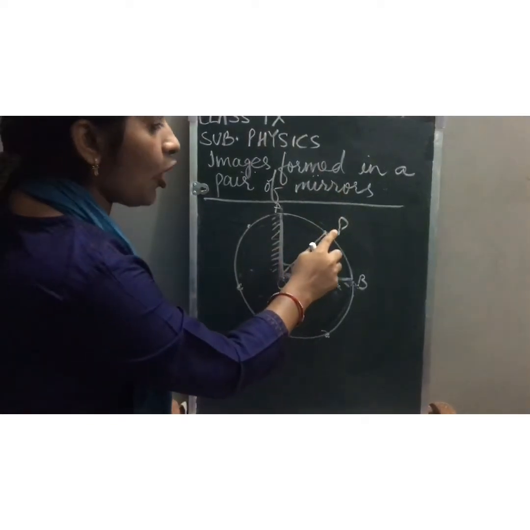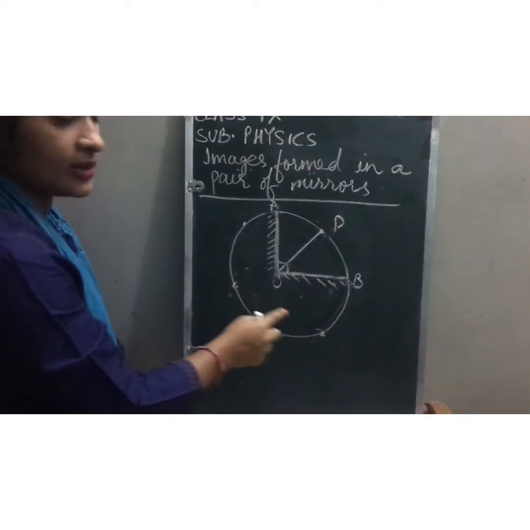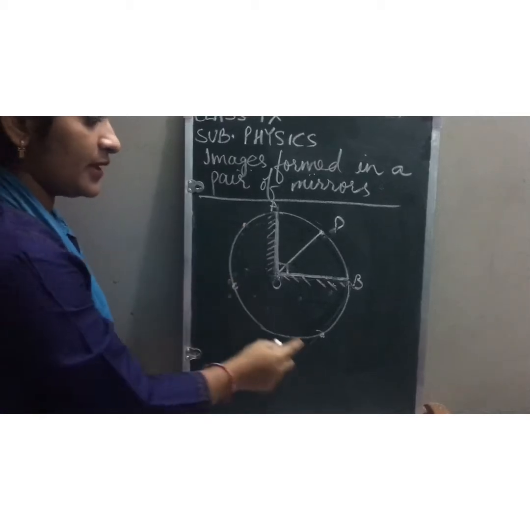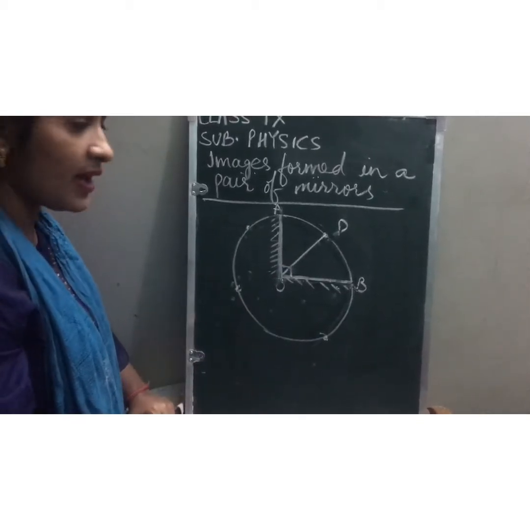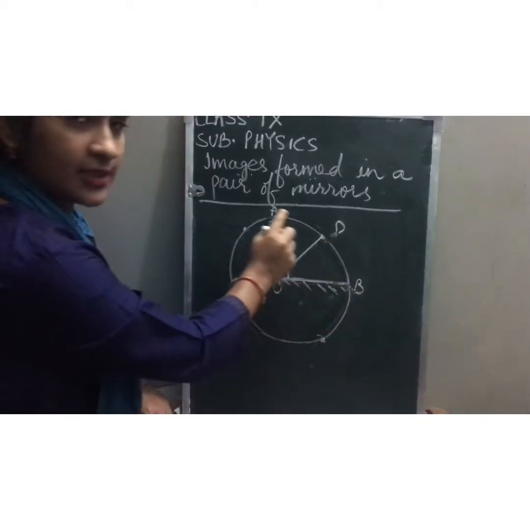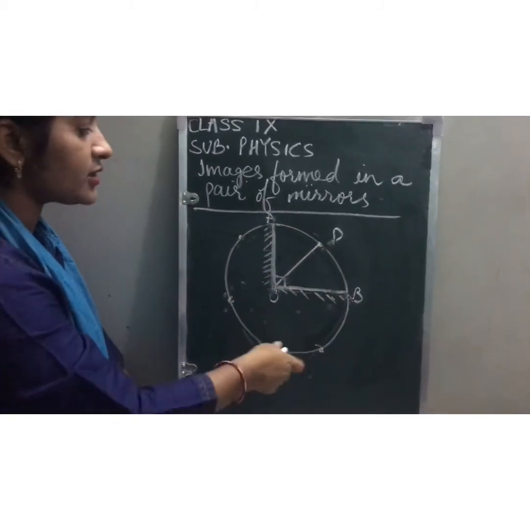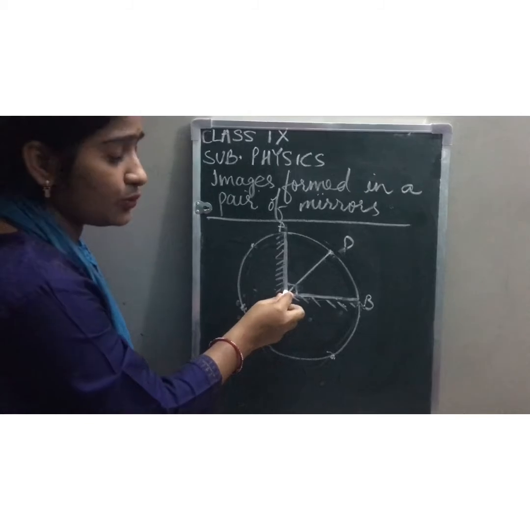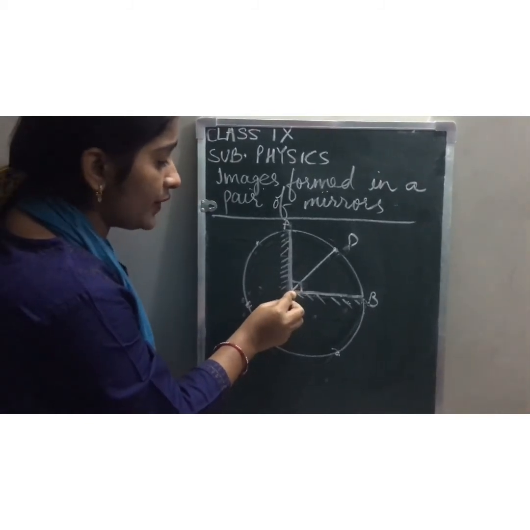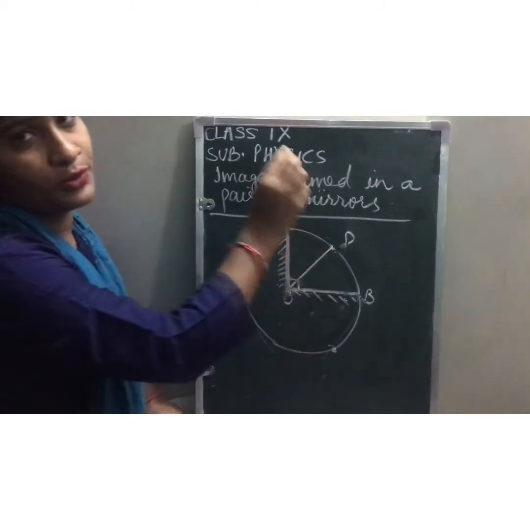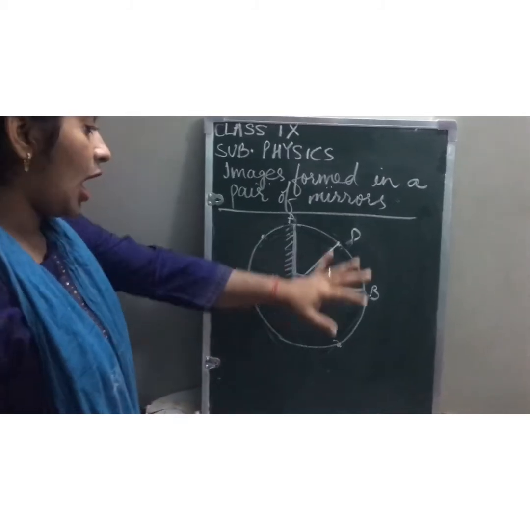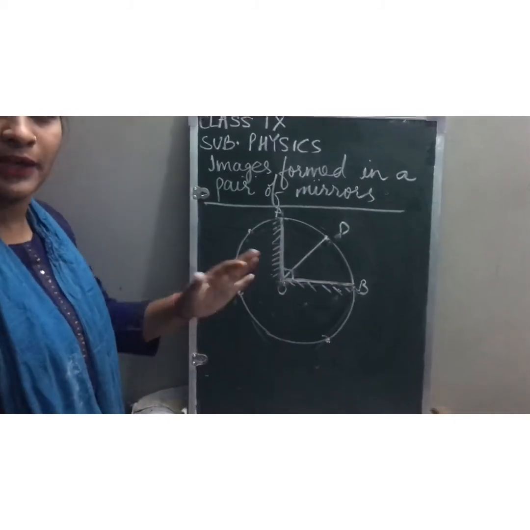Second point, the object and its images will be lying on the circumference of that circle. And the radius of that circle is equal to the distance between the point of intersection and the object. I hope you will understand this. I will explain you later also.